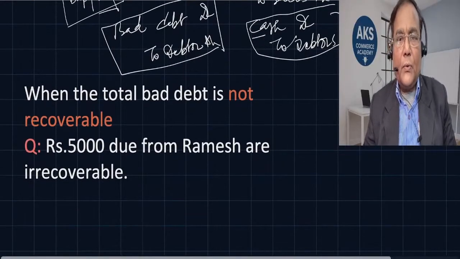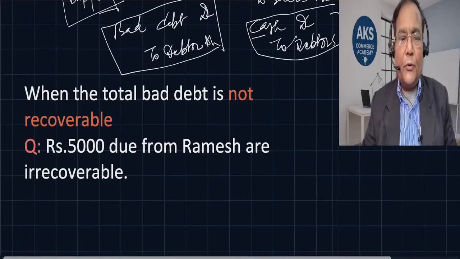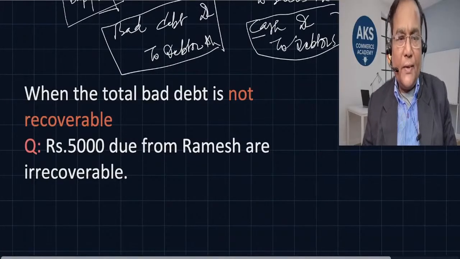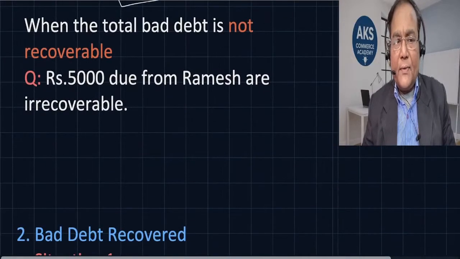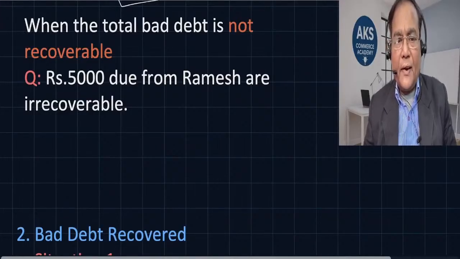Now we are sure that this amount is not going to be recovered. So what entry are we supposed to pass in this scenario?